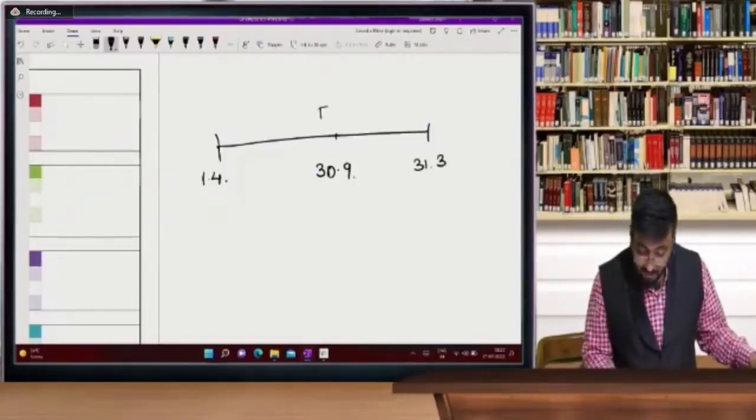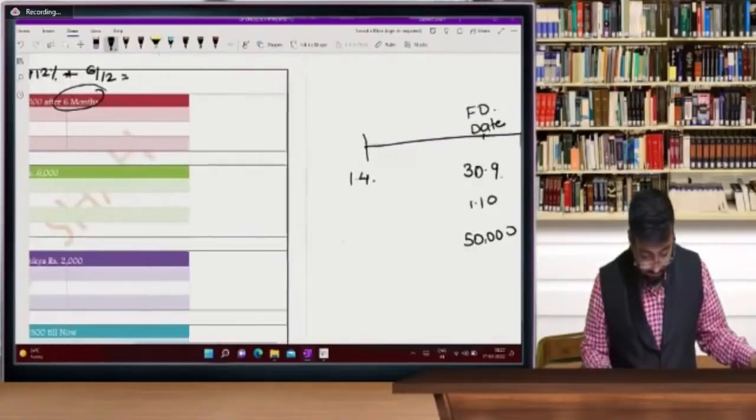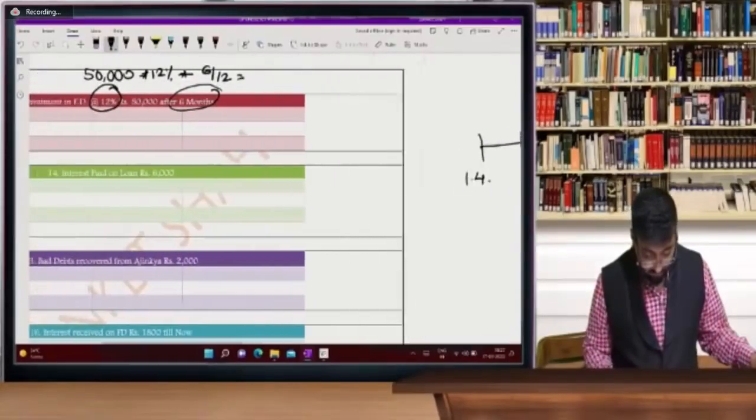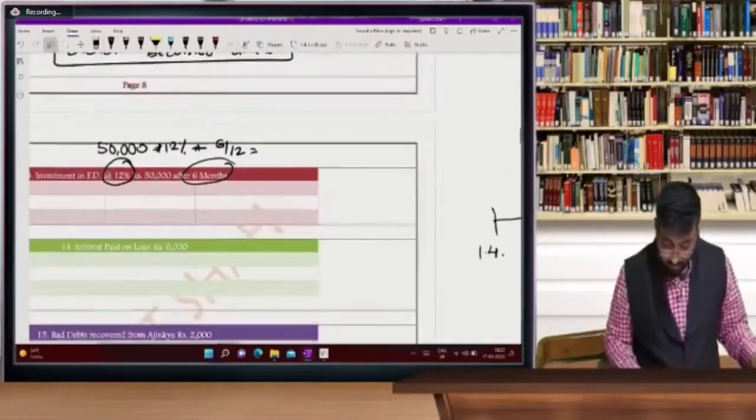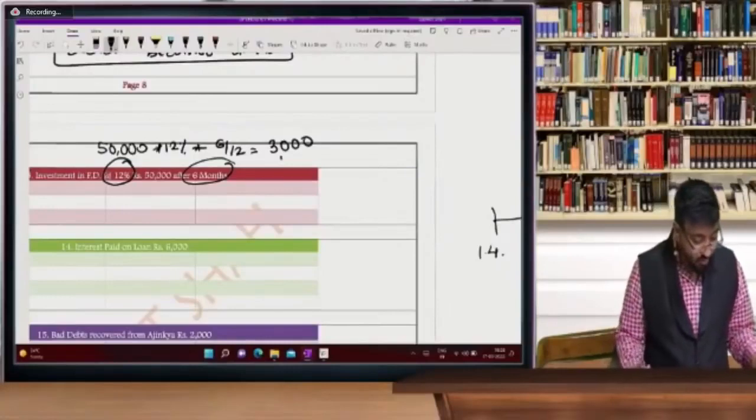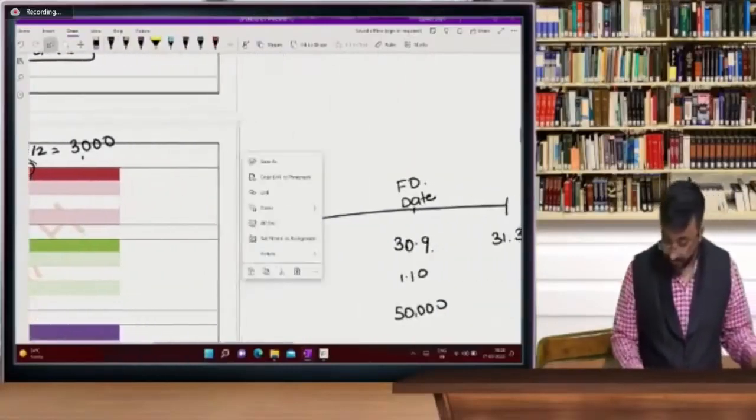So beta, FD date is 1st October, that is after 6 months. How much you have invested? 50,000. Okay. So 3,000 you are going to receive as FD interest.